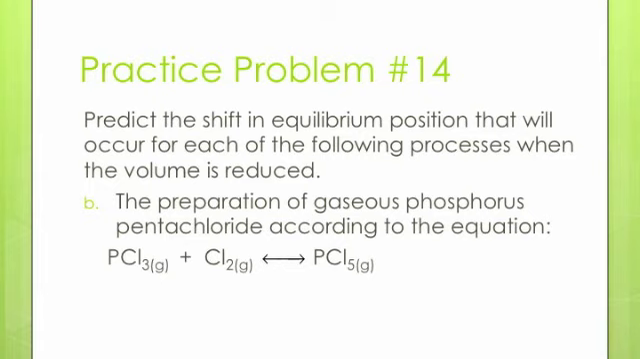Part B, the preparation of gaseous phosphorus pentachloride according to the equation PCl3 gas plus Cl2 gas yields PCl5 gas. In this reaction, we have 2 moles of gas in reactants and 1 mole of gas as a product. If the volume is reduced, the reaction will shift right to the side with the lower volume.